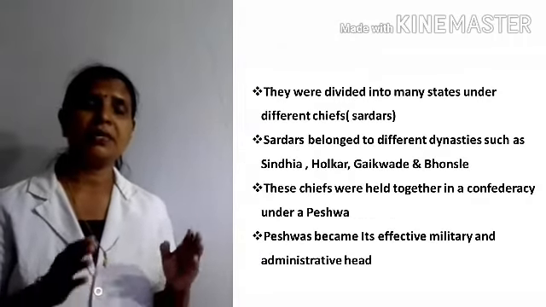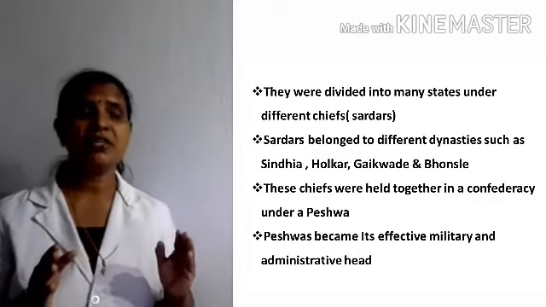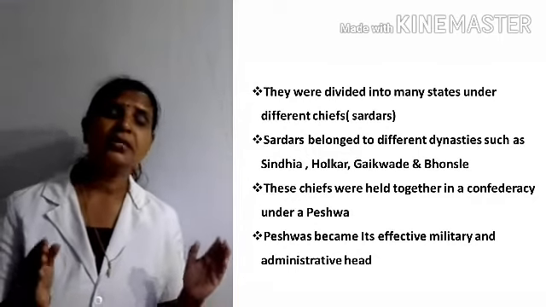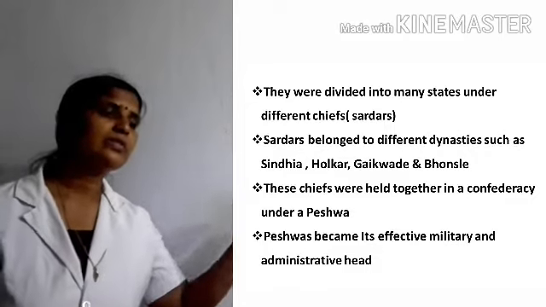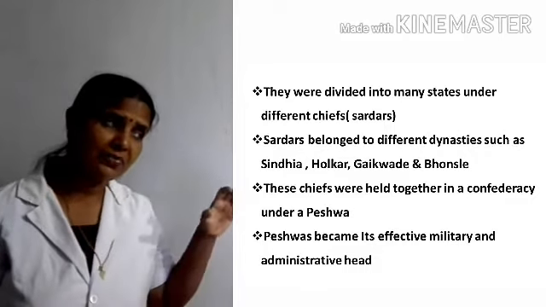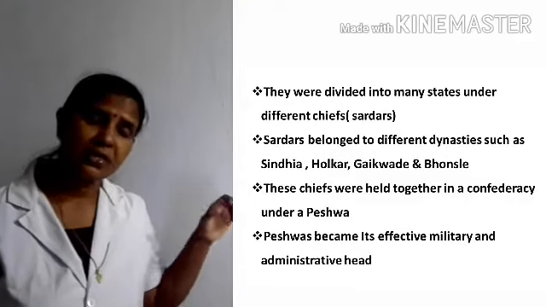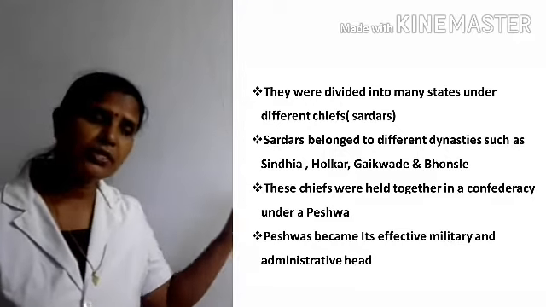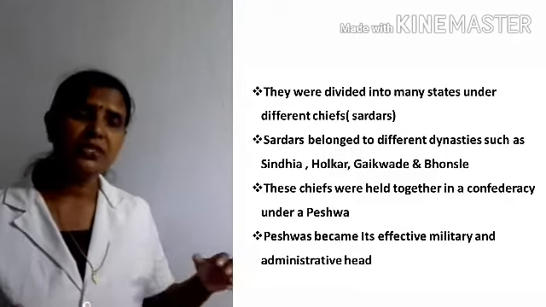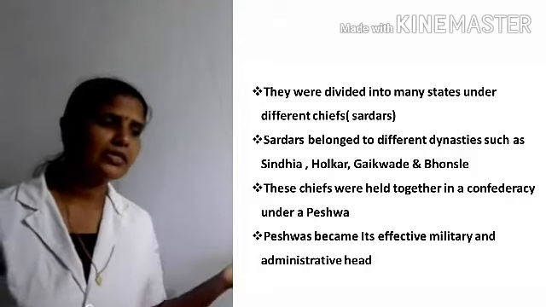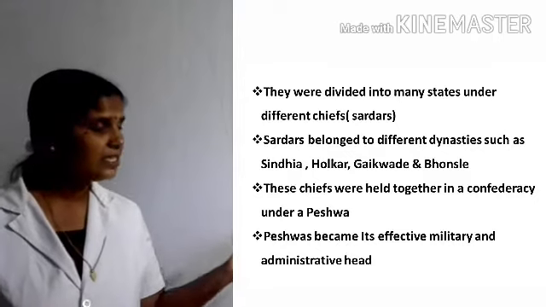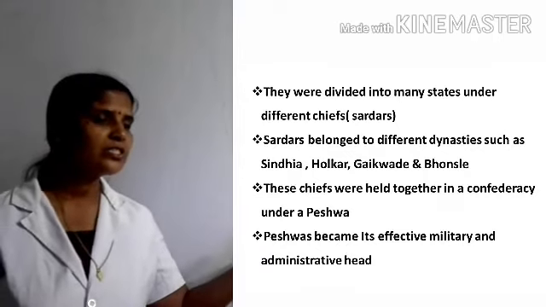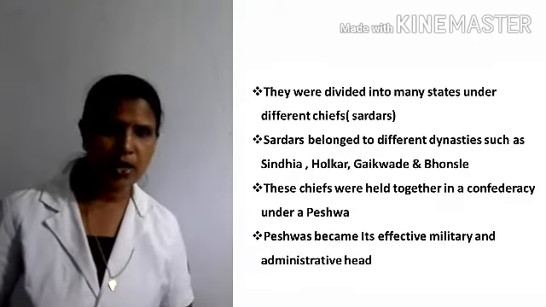After this, the Maratha empire was divided into many states under the chiefs or the sardars. The different sardars, they started to rule these different states, and the sardars belonged to different dynasties such as Scindia, Holkar, Bhonsle and Gaikwad.